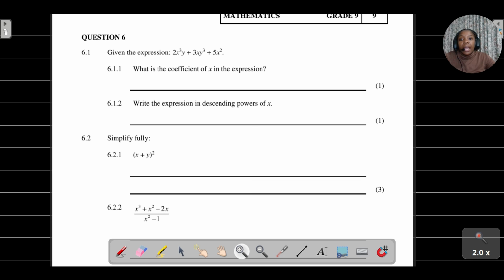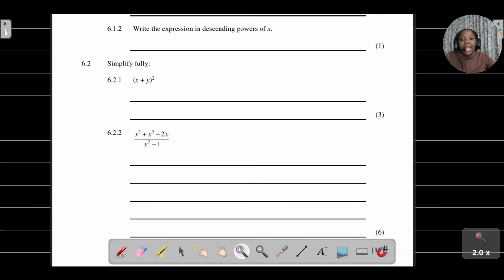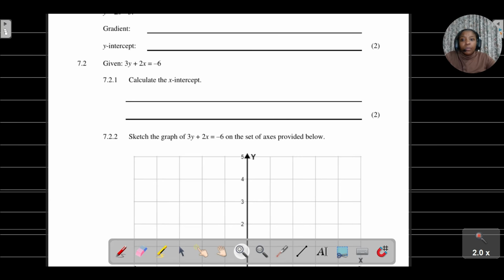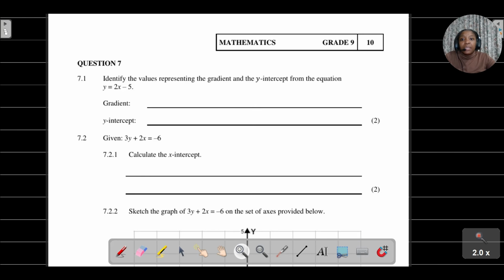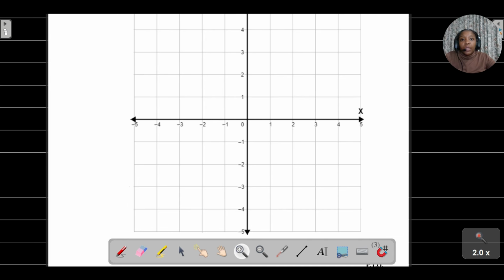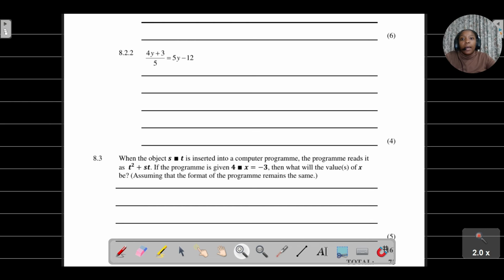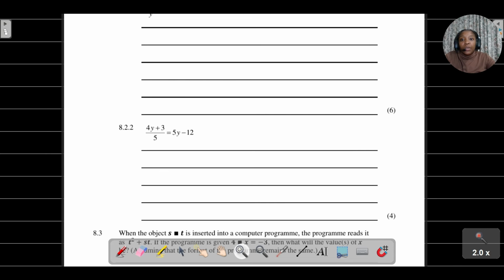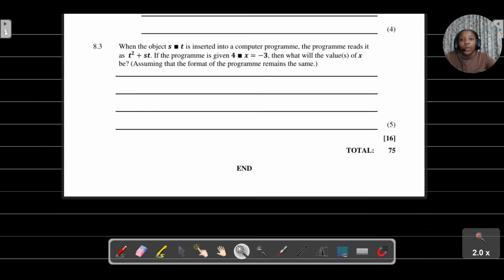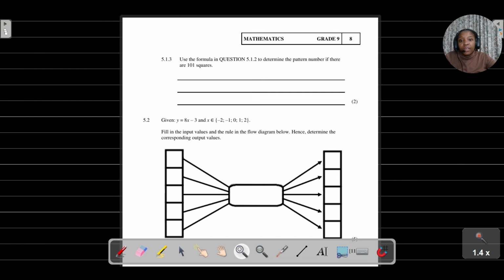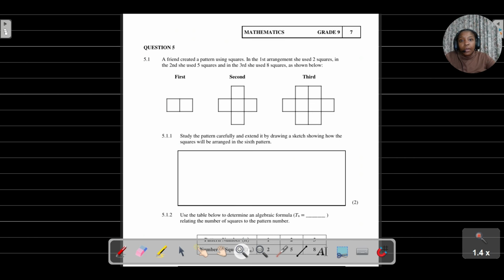Question number 6 deals with algebraic equations and expressions. Question number 7 looks at graphs. Question number 8 is algebraic equations, and then we've got a nice problem solving question.